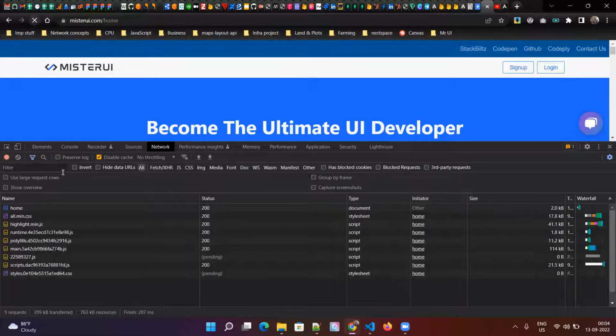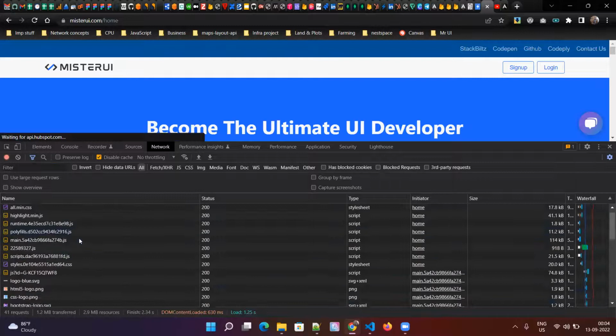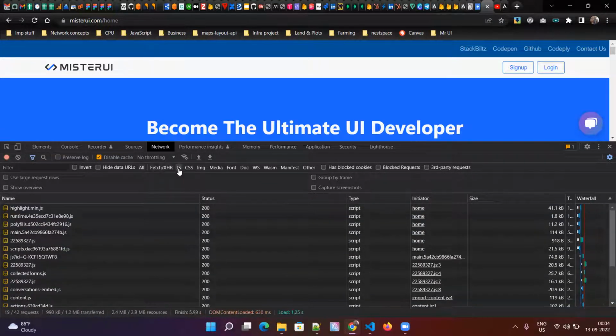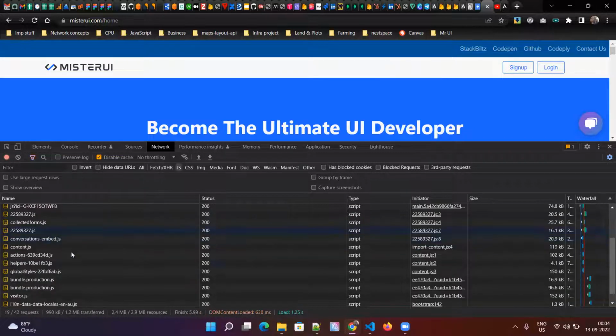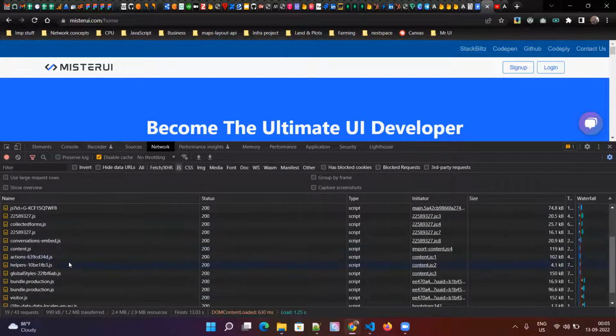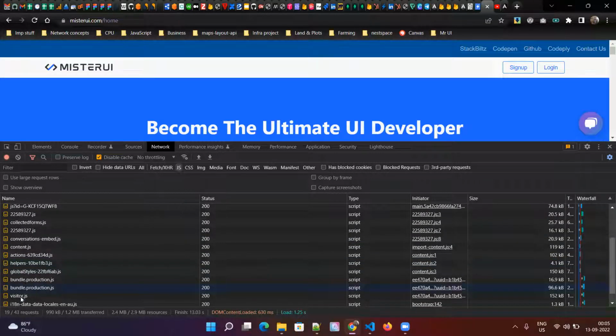Okay, let me refresh this again. So now how many files have downloaded? Let me just filter only the JavaScript files. Okay, so these are all the files it downloaded. It can be related to some analytics and some other files also added, but only Angular related, right? So this runtime, polyfills, main, and what else we have, the bundle, right? These are Angular related files.